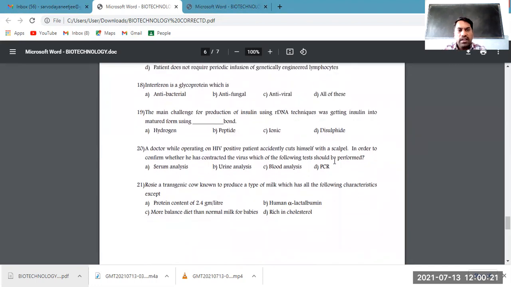Next, interferon is a glycoprotein. So interferon is one more medical product obtained from organisms. It is an antiviral. As you know, interferon is a protein produced by virus-infected cells to protect the healthy cells from viral infection.